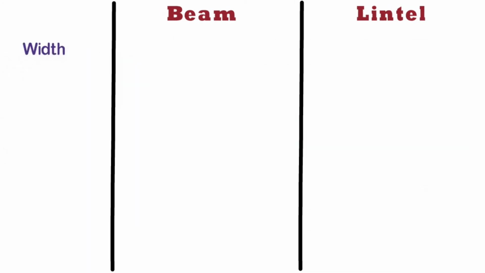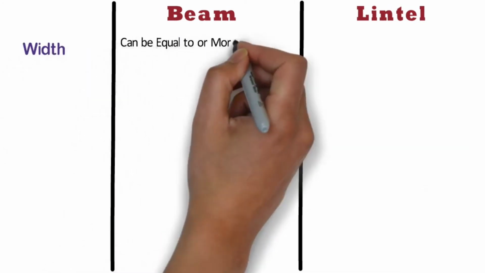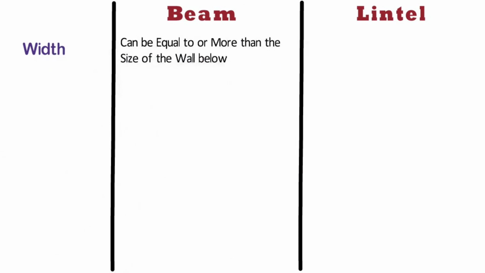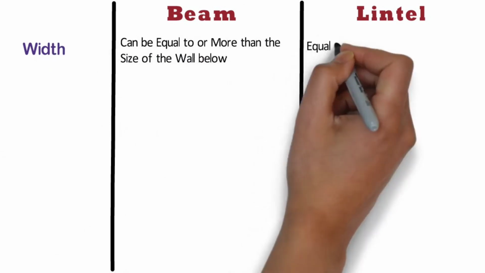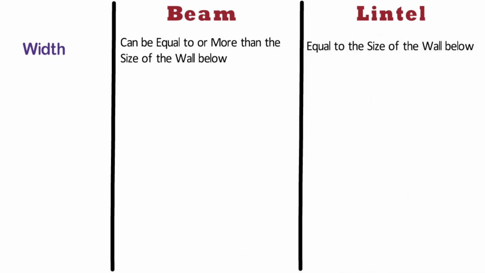Width. The width of beam can be equal to or more than the size of the wall below. It depends on the load. Whereas width of lintel is equal to the size of the wall below.